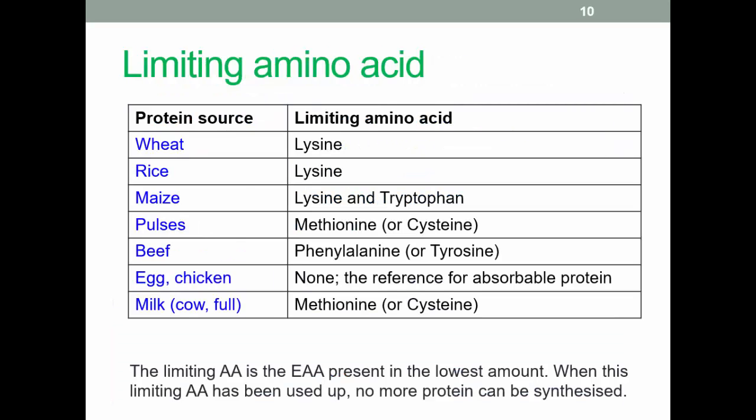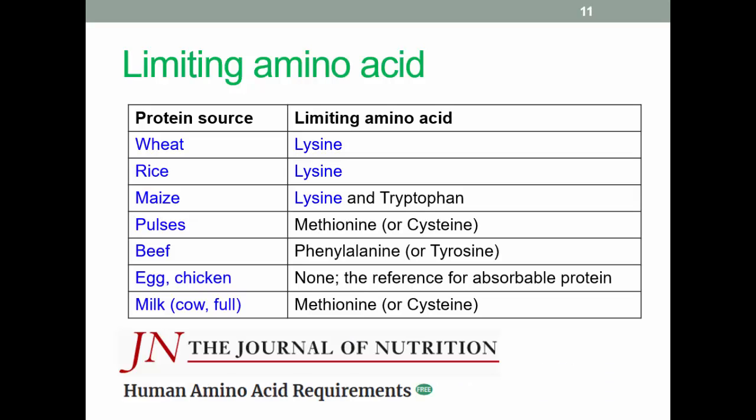When an amino acid is not provided in adequate amounts in the diet, protein synthesis is limited to the rate at which that essential amino acid is available. These essential amino acids are then referred to as limiting amino acids. The first limiting amino acid is the essential amino acid that first becomes deficient in the diet. In many cases, it is often lysine. Although not necessarily for the module, if you want more background on human amino acid requirements, click on this article. It's got quite a lot of good information in there.